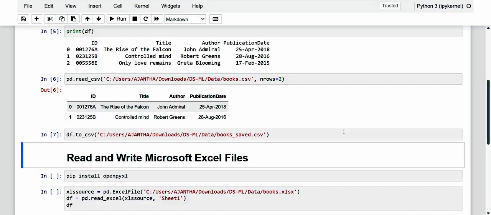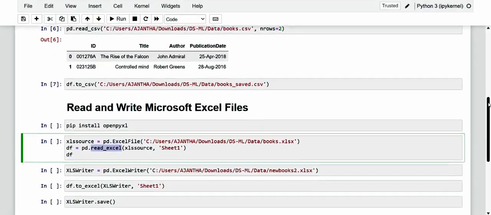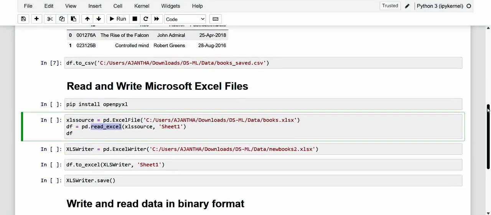Given the importance of these files, the Pandas library has methods for reading and writing these kinds of files. Here, of course, we are going to make use of read_excel. Here I have specified it, dear friends.